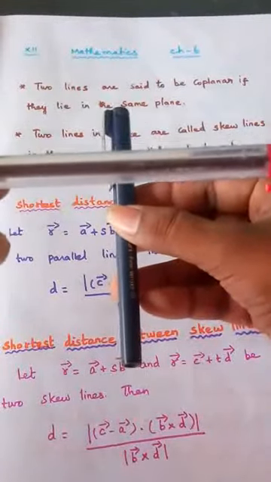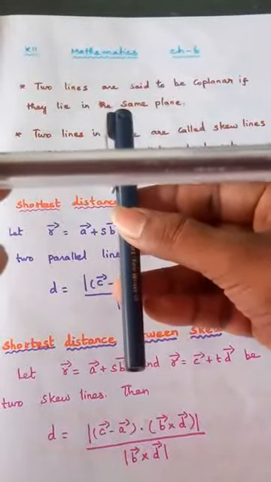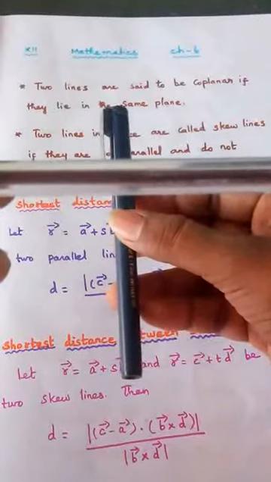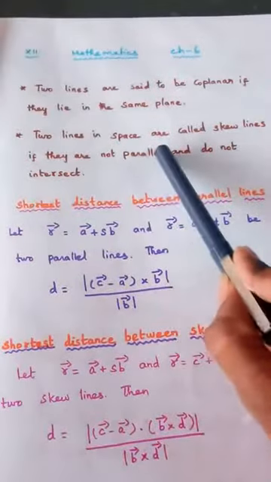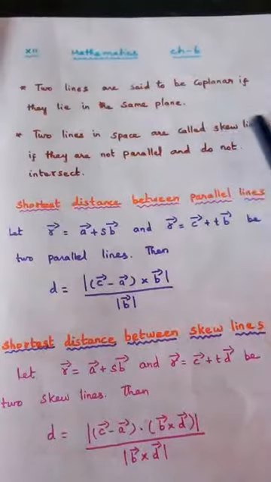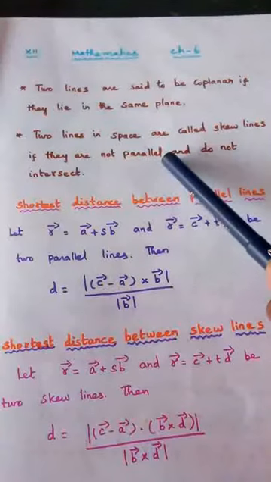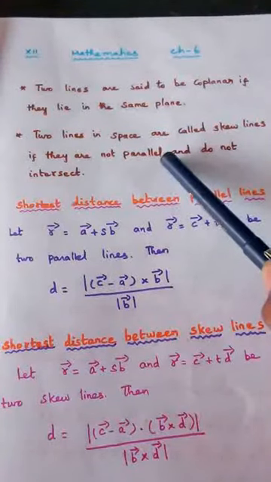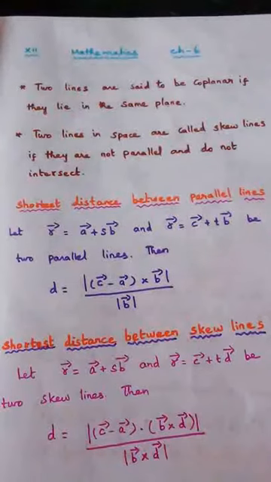Also, definitely these two are not parallel, right? So these kind of lines in space are called skew lines. First condition, they should not be parallel. Second condition, they should not intersect. If both conditions are satisfied, we can say those two lines are skew lines.